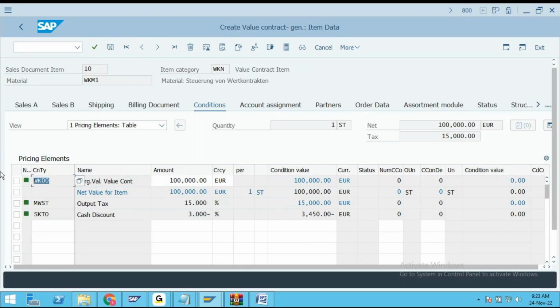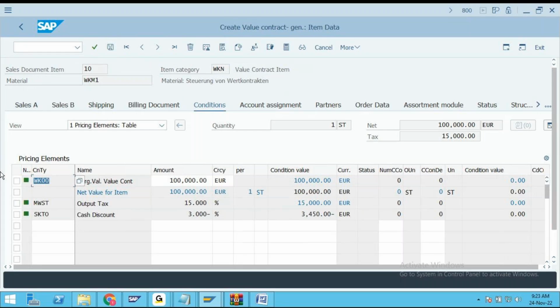So now it is clearly indicating that you people have to use a new pricing procedure, my friends. In that new pricing procedure, you have to place this particular condition type WK00.